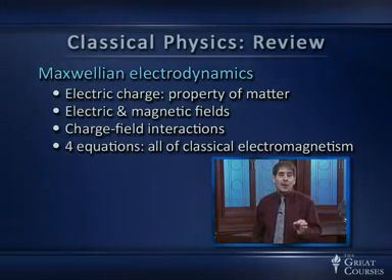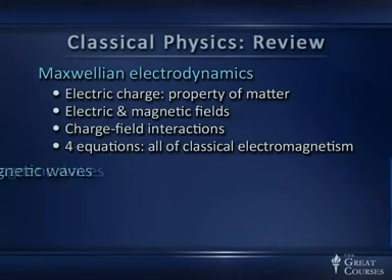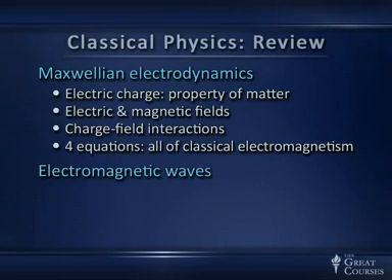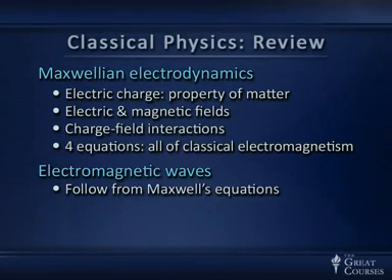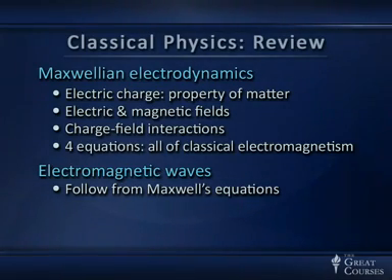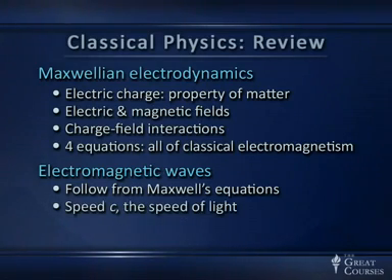And when we looked at those equations carefully, as Maxwell did back in the 1860s, we discovered that they admit the possibility of a new kind of wave, waves that are basically of electric and magnetic fields continually self-regenerating each other by the processes of electromagnetic induction, and that carry energy through space at, we found out, speed c, the speed of light. So these waves follow from Maxwell's equations.